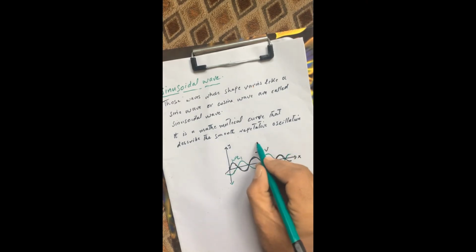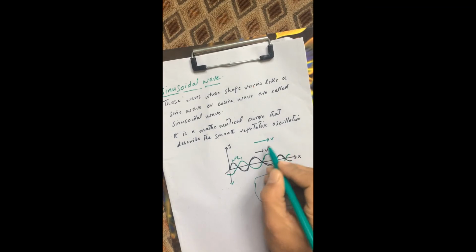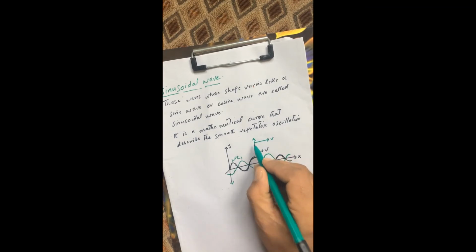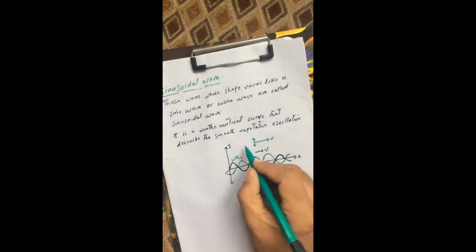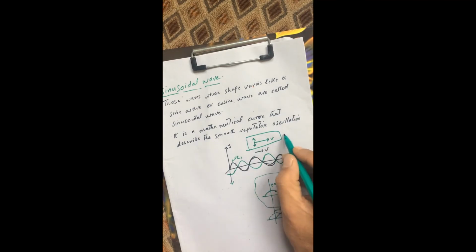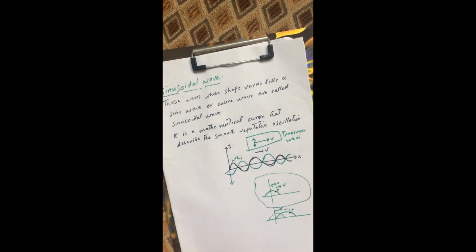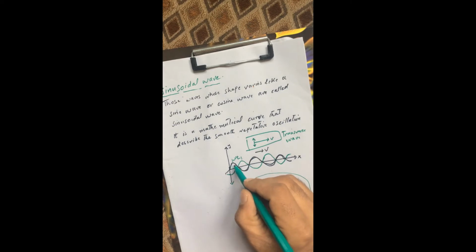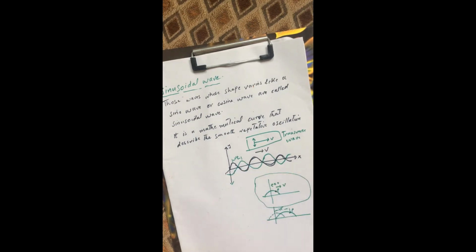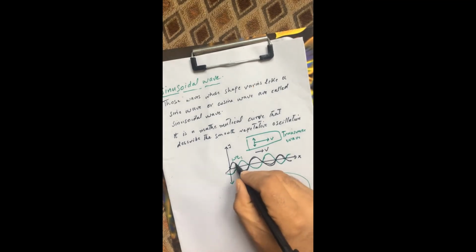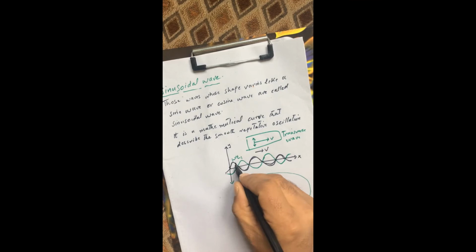The particle oscillates either up or down. This kind of wave is called a transverse wave. If I consider this as my particle, its equilibrium position was this one, and as the wave travels the particle oscillates up and down.